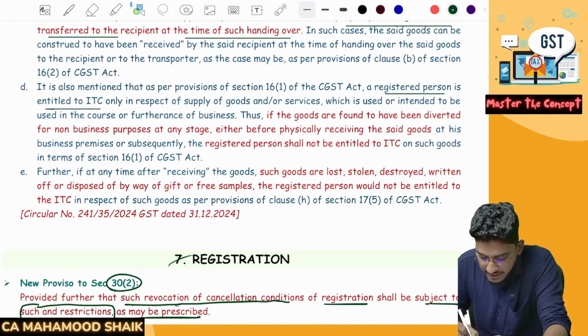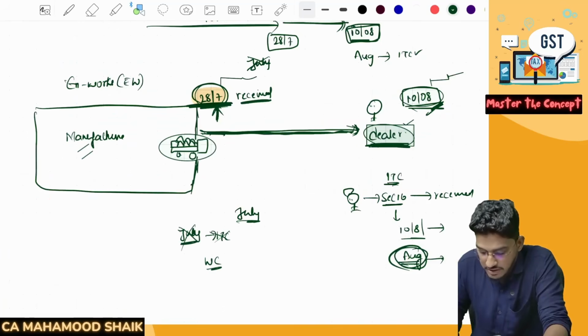Next. It is also mentioned that as per the provisions of the GST Act, a registered person is entitled to ITC only in respect of supply of the goods or services which is used or intended to be used in the course or furtherance of the business. See, one more essential condition. Say, for example, when the goods are transported here, it will be deemed as if on 28th of July only you will become eligible to take the ITC.